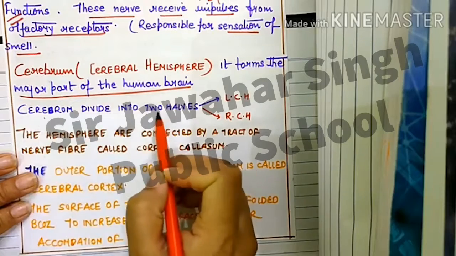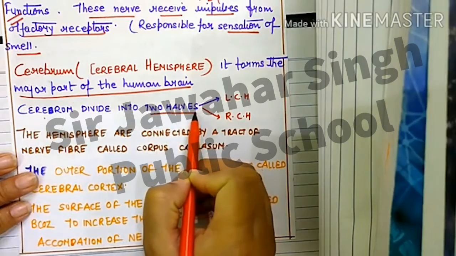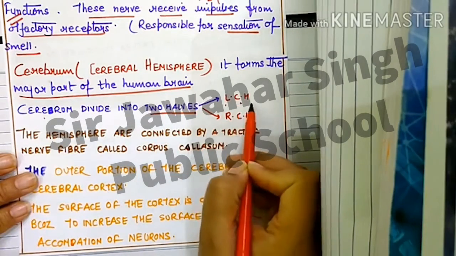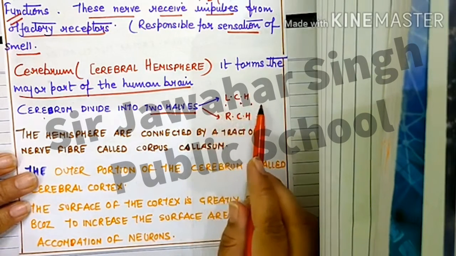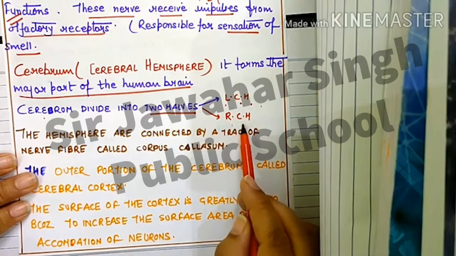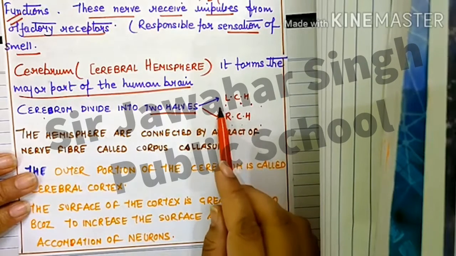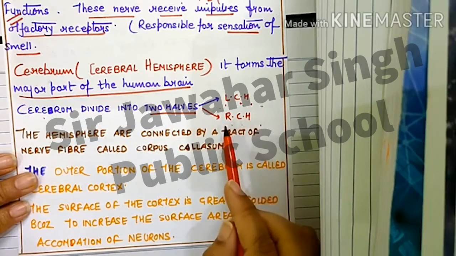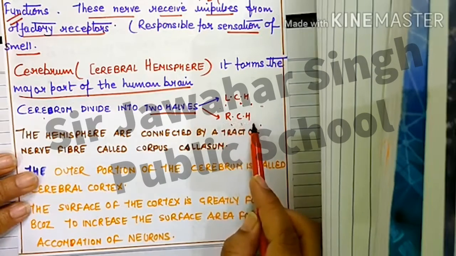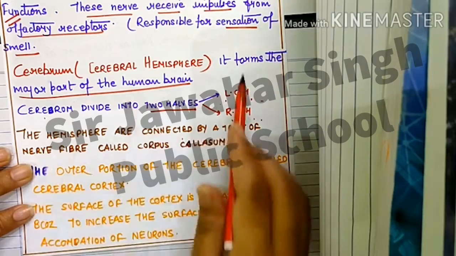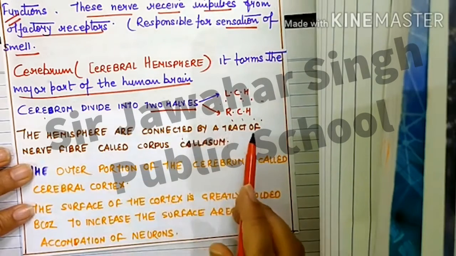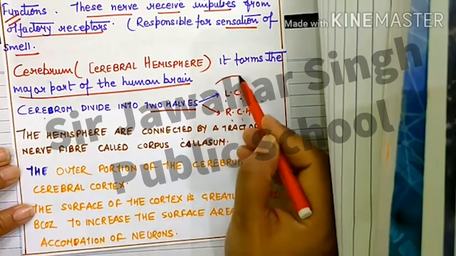The cerebrum is divided into two halves: the left cerebral hemisphere and the right cerebral hemisphere. These two hemispheres are connected by a tract of nerve fiber.